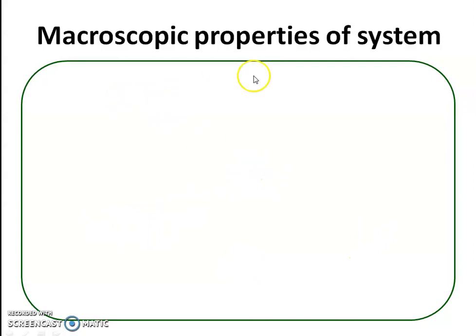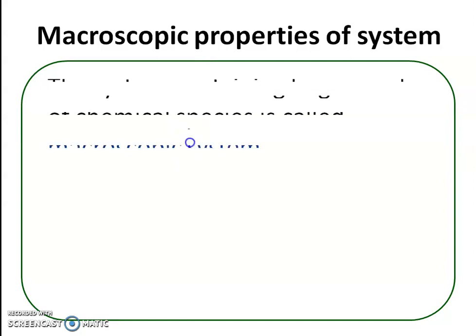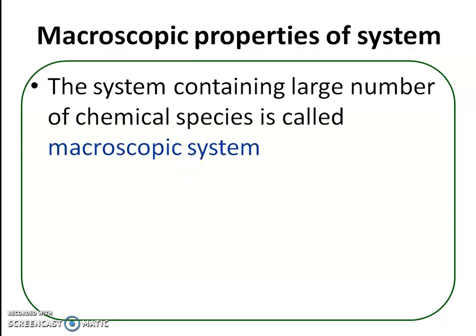Now the next term is macroscopic properties of a system. When a system contains a large number of chemical species, it is called a macroscopic system. Now which are the chemical species? It can be an atom, molecule, or ion. It means if a large number of atoms or molecules or ions are present in a system, then that system is called a macroscopic system. A macroscopic system is also called matter in bulk.